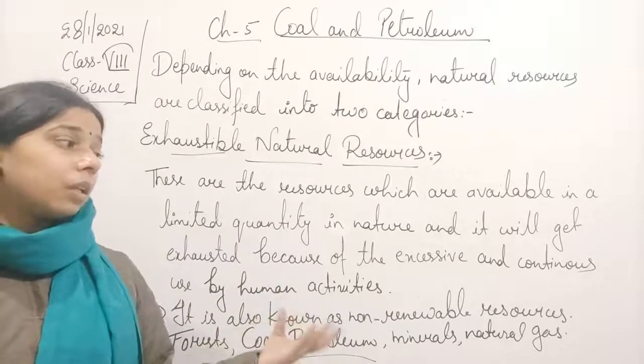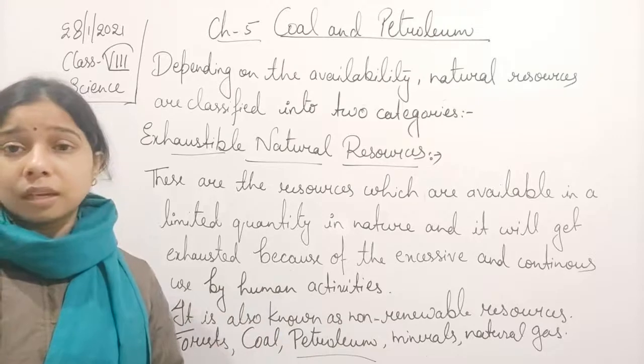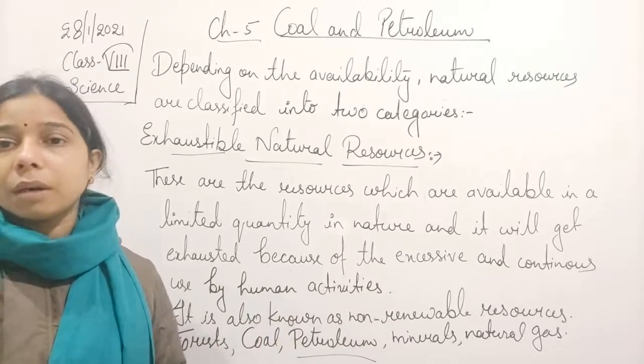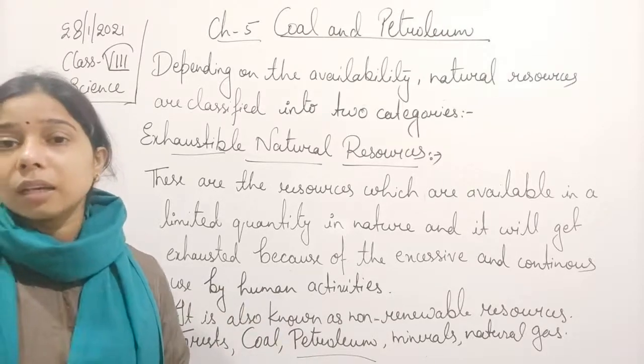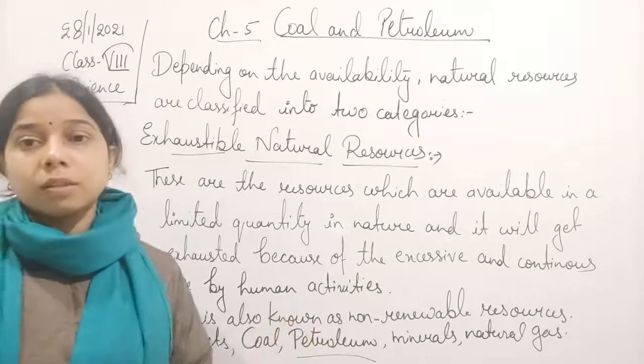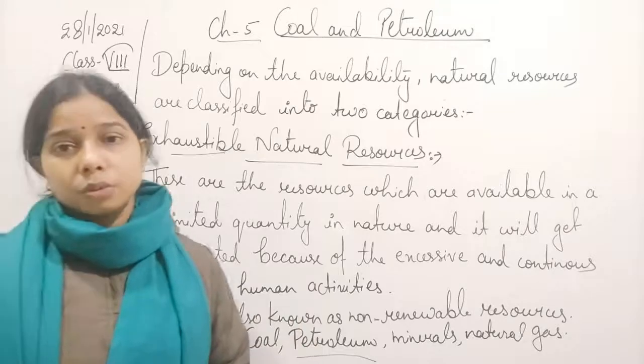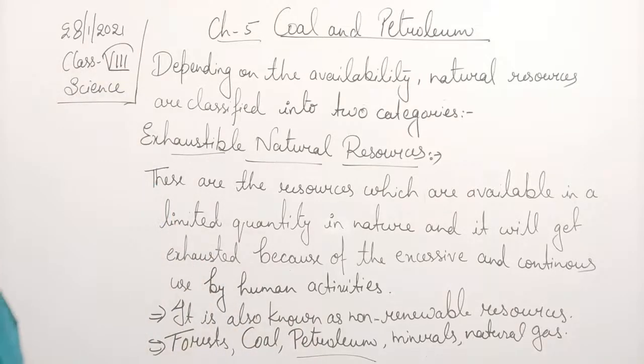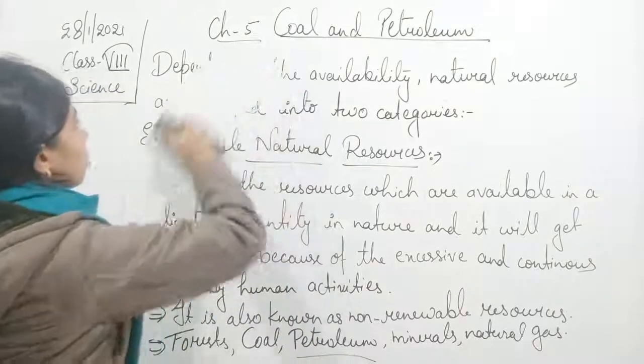Here, since the amount is less, we cannot use it again and again. Since we cannot use it again and again and the amount is less, we will say that this is a non-renewable resource. So this was about the exhaustible and inexhaustible resources.